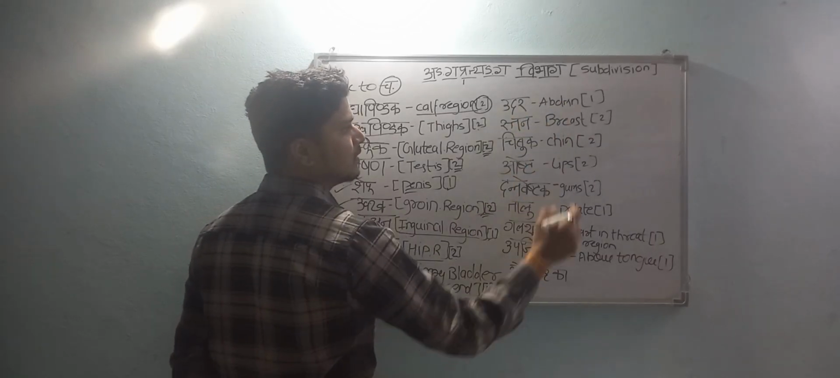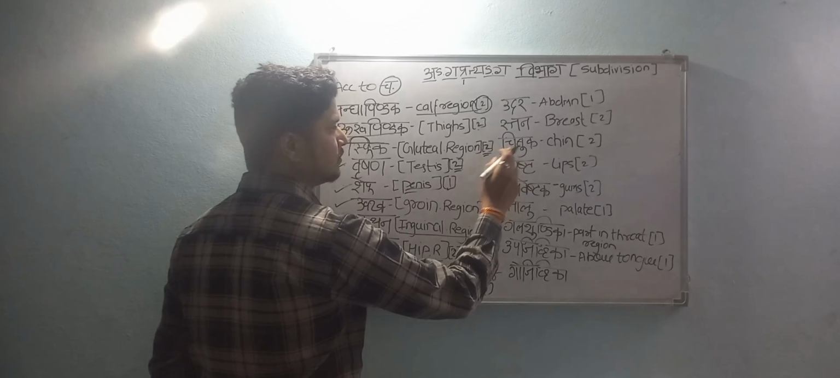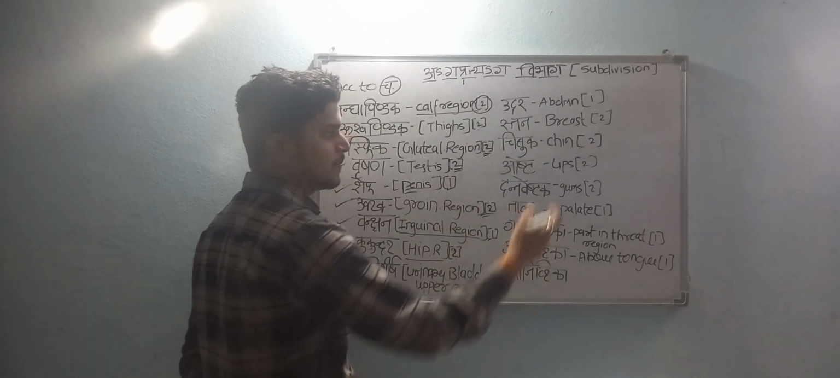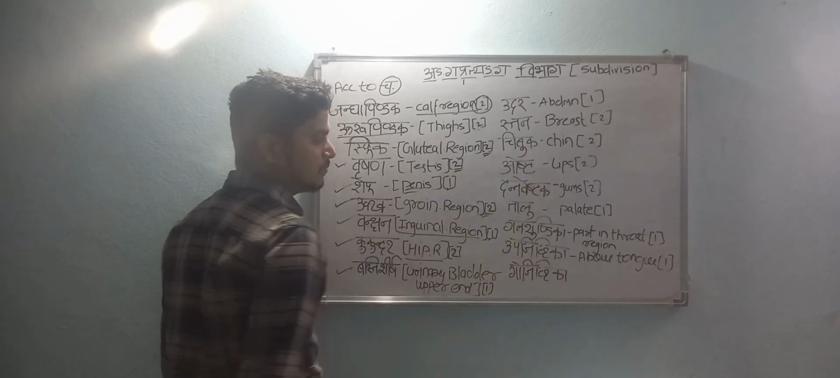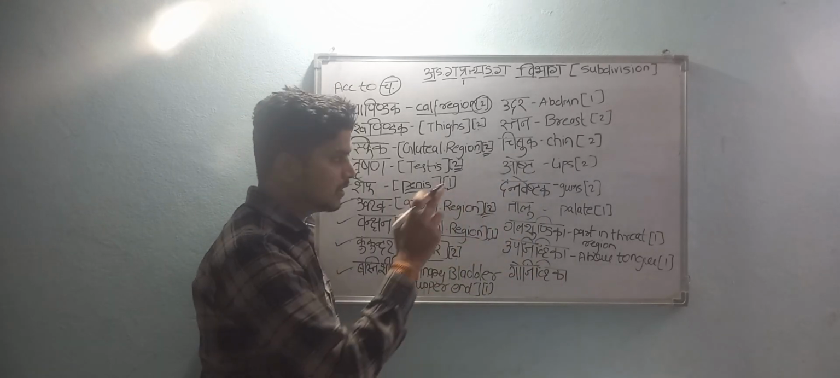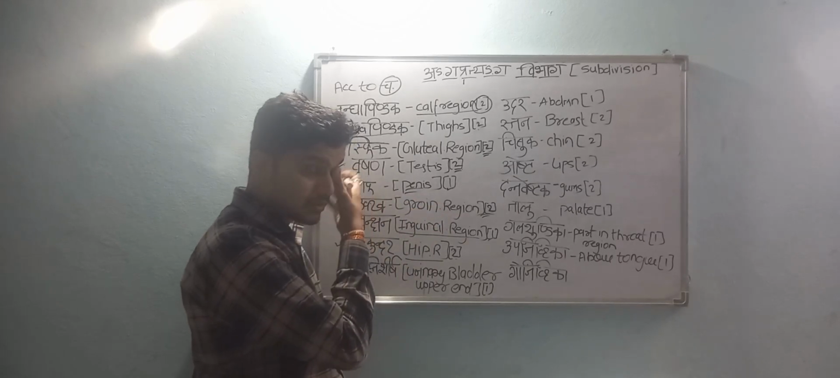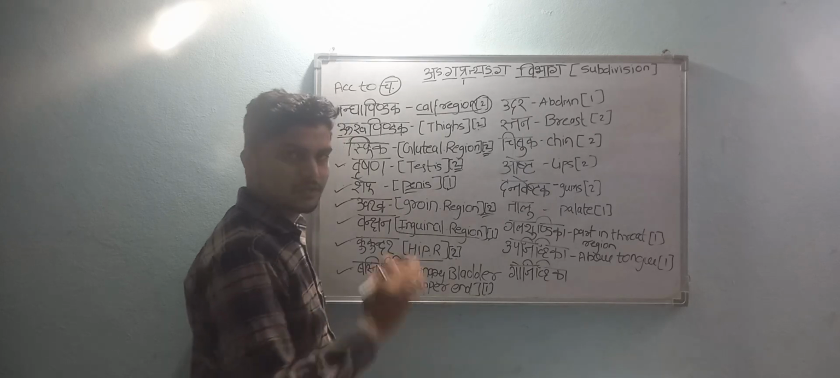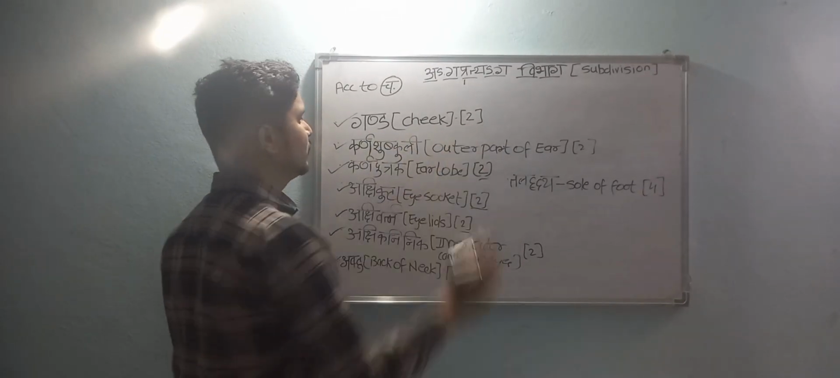Udara, abdomen, 1 in number. Stana, breast, 2 in number. Chibuka, chin, we have seen earlier, 2 in number. Oshta, lips, 2 in number. Dantaveshtaka, gums, 2 in number. Talu, that is palate, 1 in number. Galashundika, the part in the throat region, 1 in number. Upajivika, above the tongue, and Gojivika. Now Ganda, cheek, 2 in number.